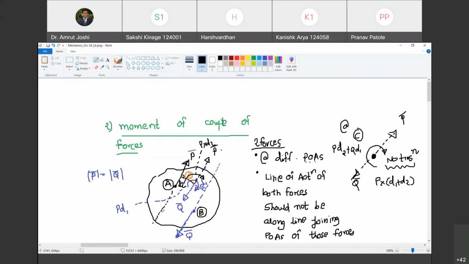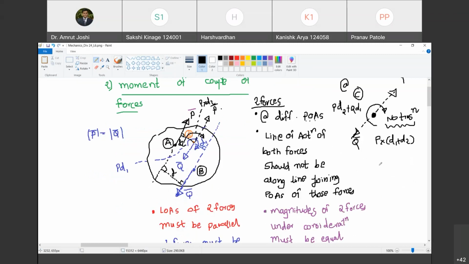But what is d1 plus d2? d1 plus d2 is nothing but the perpendicular distance between the lines of action of the forces. Do you agree with me? Yes, sir. So can I call this distance D? Yes, it is the perpendicular distance between the lines of action of these two forces. Happy? Yes, sir. So can I call it P into D? And what is the nature? It is clockwise. Happy? Yes, sir.